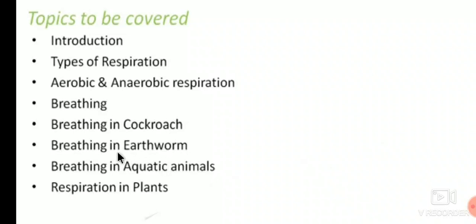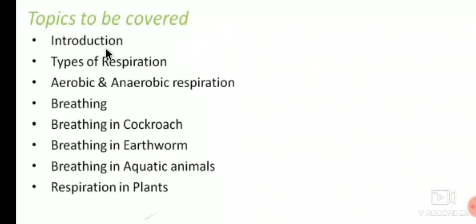And also breathing in earthworm, how the breathing takes place in earthworm. Then we are studying breathing in aquatic animals, and finally it ends with respiration in plants. These are the topics to be covered in this chapter, respiration in organisms.